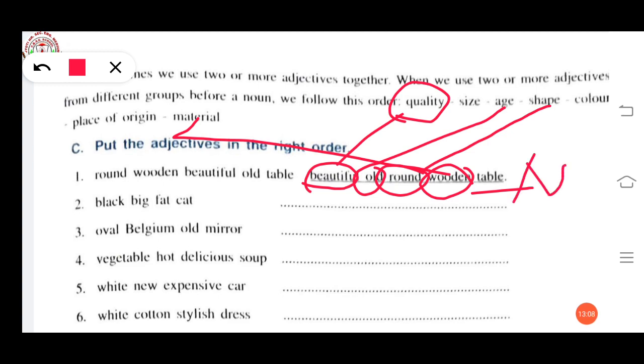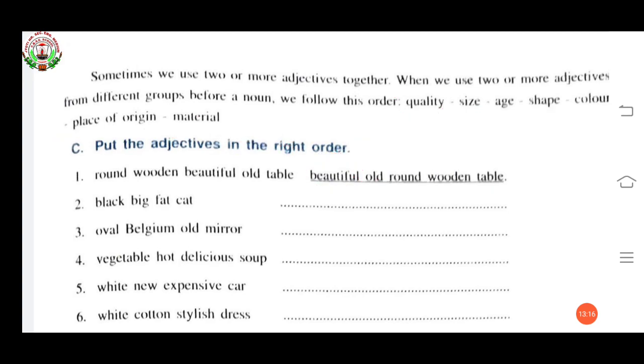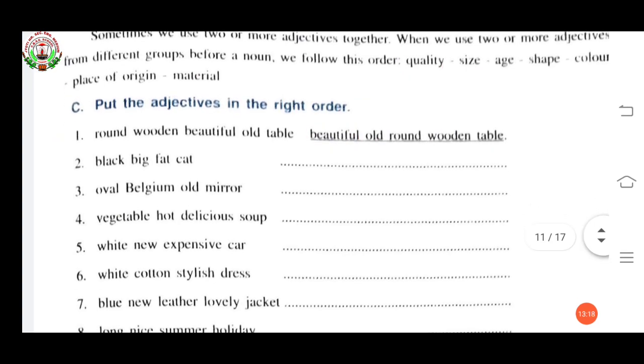In this sentence, size and color and place of origin are not given. But the order must be like this. Okay? So in this way, you have to arrange all the words. 1, 2, I will also tell you. Black, big, fat, cat. The answer is big, fat, black cat.